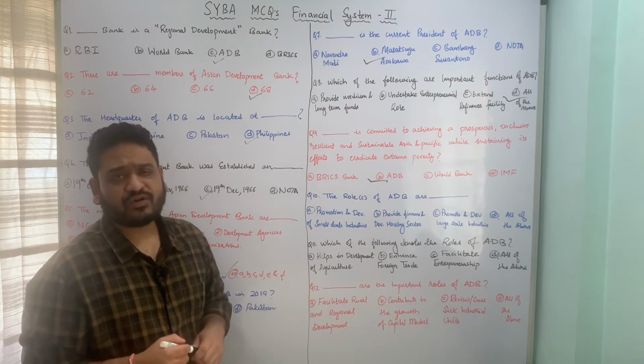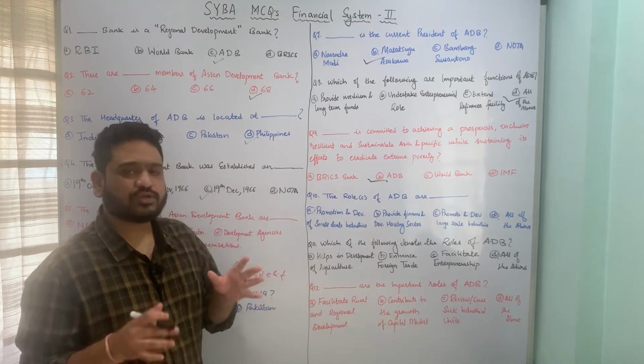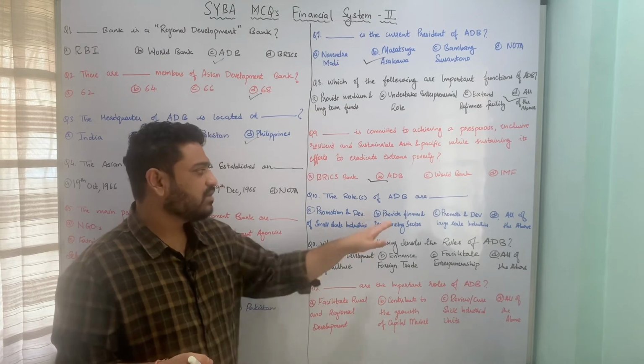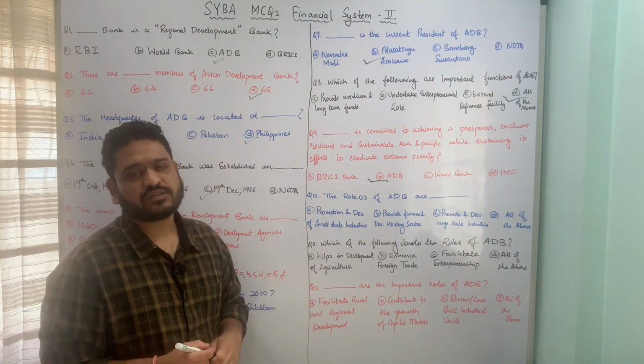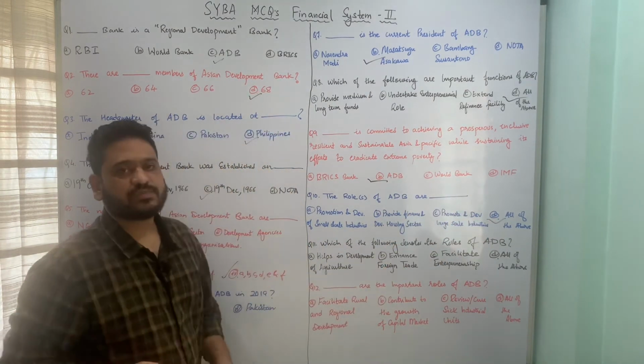So here, which of the following denotes the roles of Asian Development Bank? All these 3 points, that means promotion and development of small scale as well as large scale industries, and provide finance and development of housing sector. So here option D, all of the above, is the correct answer to this particular question.